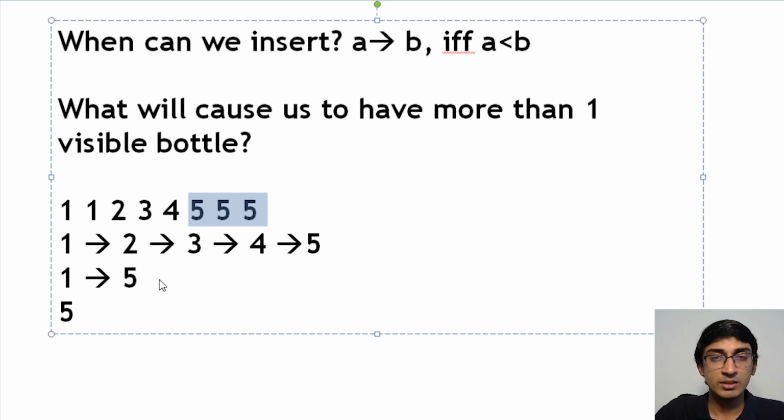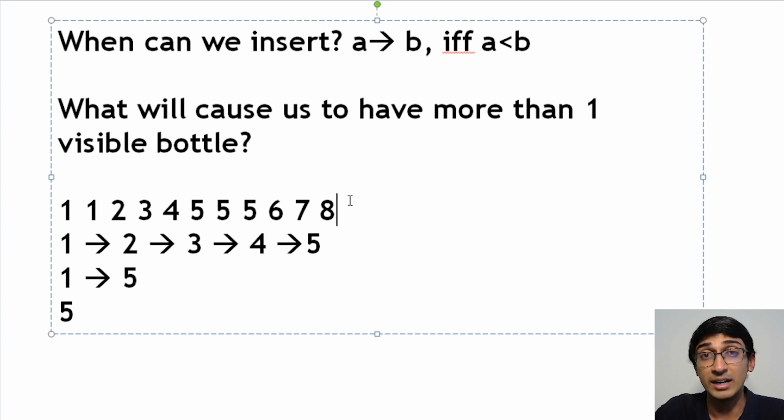The bottles which have the same radius cannot be put inside each other, because they have the same radius. They can only be put inside bottles which have a greater radius, right? So if I have 5, 5, 5, I will need a 6, a 7 and an 8 for this 5 to go into 6, 5 to go into 7, 5 to go into 8.